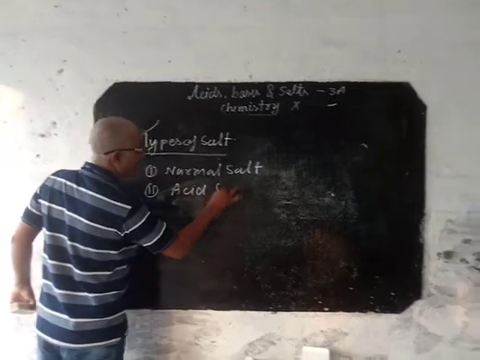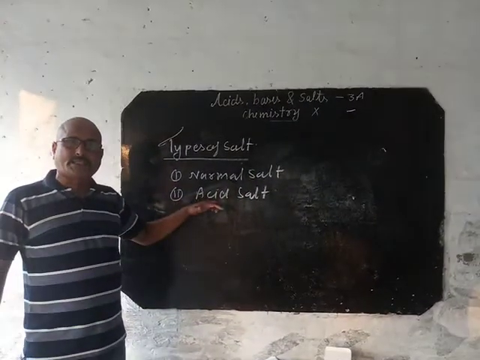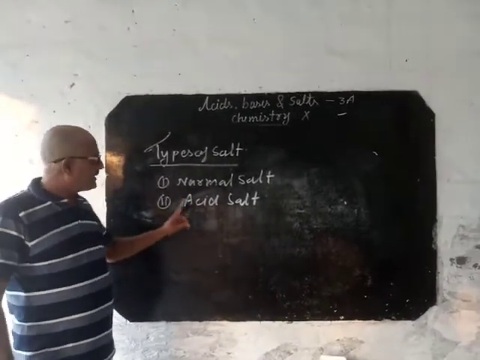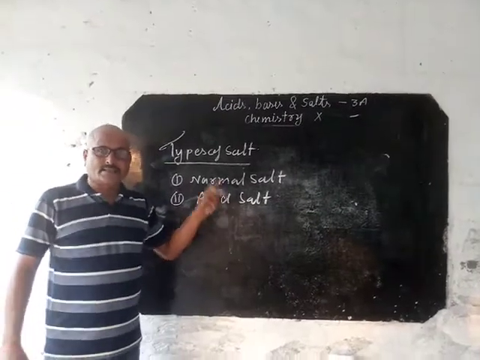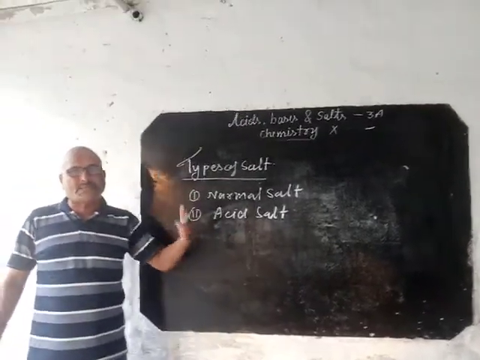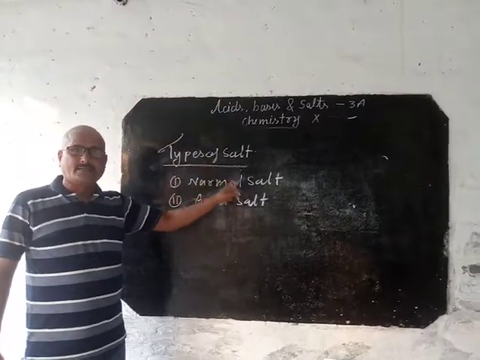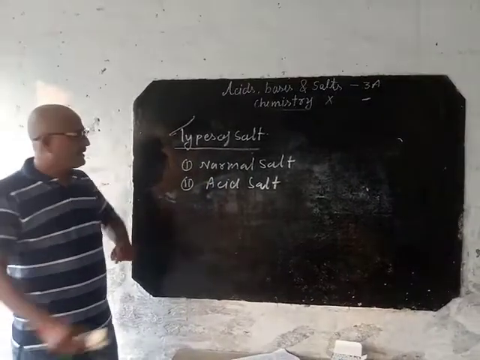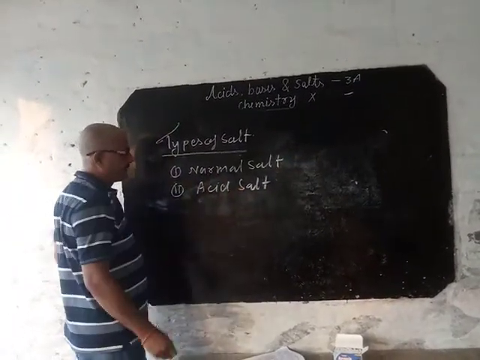Acid salt. A salt formed by partial replacement of the hydrogen ion present in any compound is called an acidic salt. What is an acidic salt? The salt formed by partial replacement of the hydrogen ion. Normal salt is the salt formed by complete replacement of the hydrogen ion. I am going to give one example of normal salt and acidic salt.